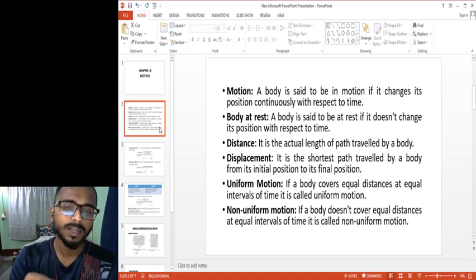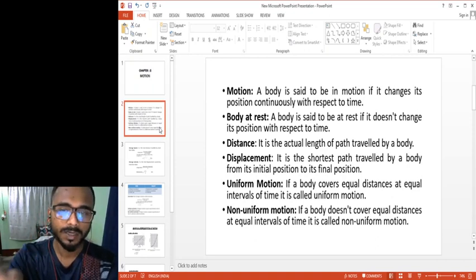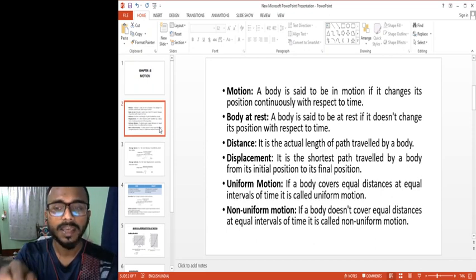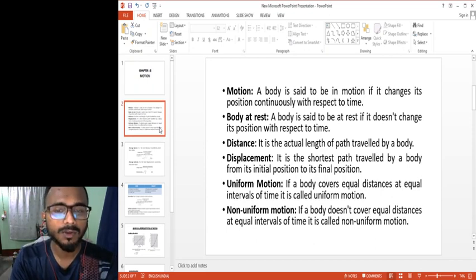The best example of non-uniform motion, to give you a very easy day-to-day example: suppose every day you come to school, from the school's gate to the school's classroom, the distance is always the same, but every day you will cover the same distance at unequal intervals of time, right?